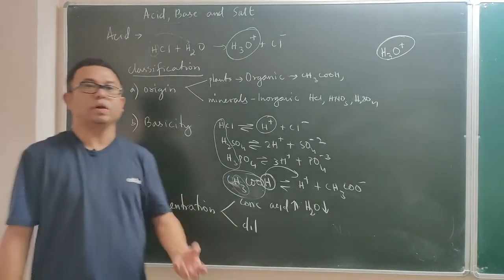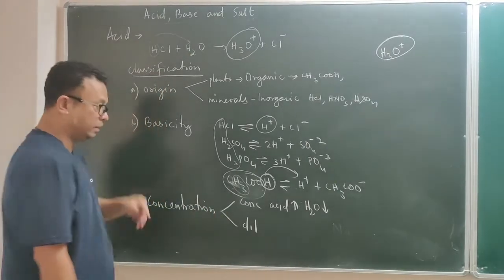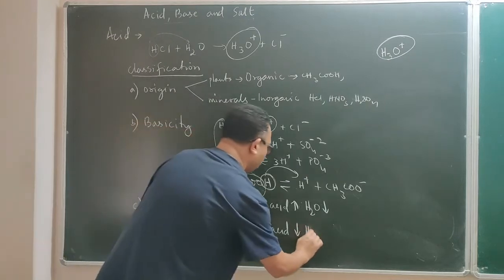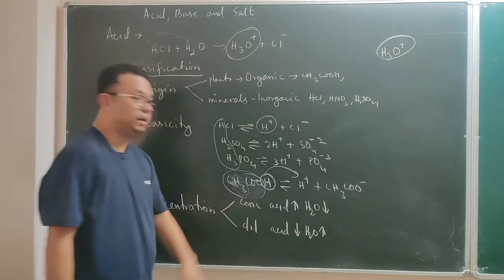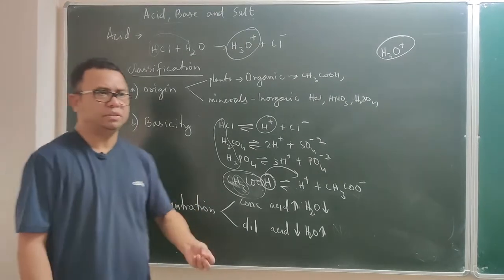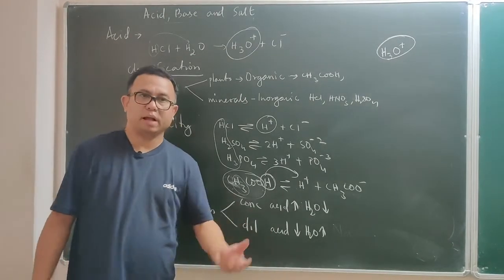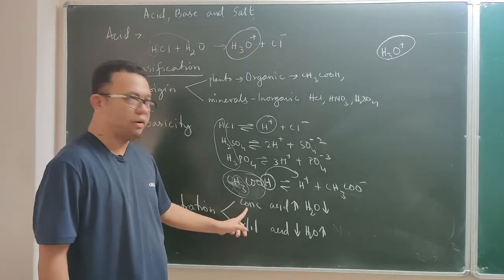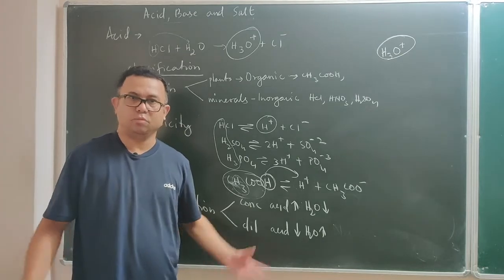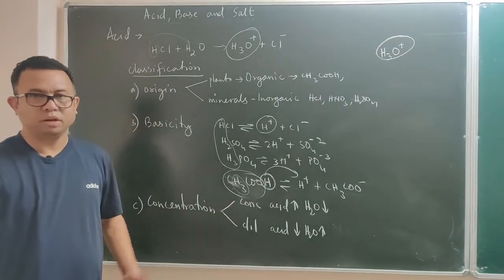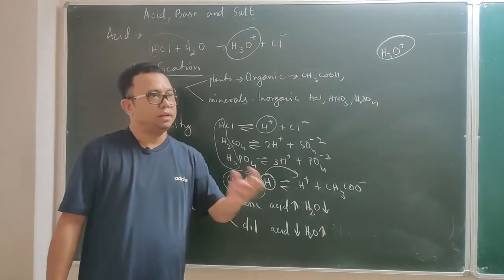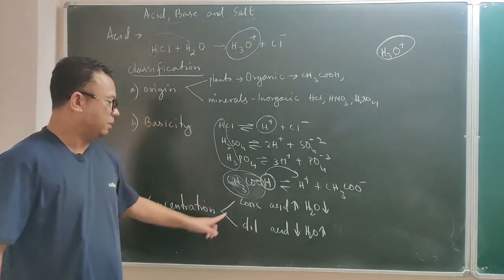That means more acid, less water. Just the opposite, if the acid quantity is less but the water quantity is more, then we say the acid is a dilute acid. So a concentrated acid can be made into a dilute acid by simply adding water. Almost like a milkman has given you very pure milk, a concentrated milk. If you want to make it dilute, add a lot of water, then it becomes dilute milk.